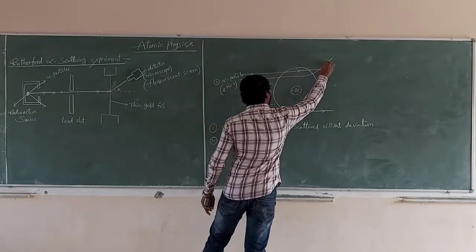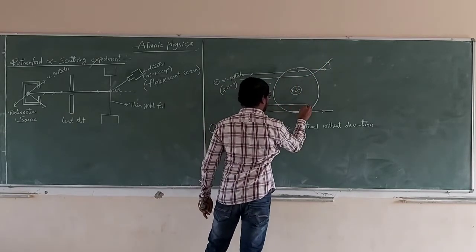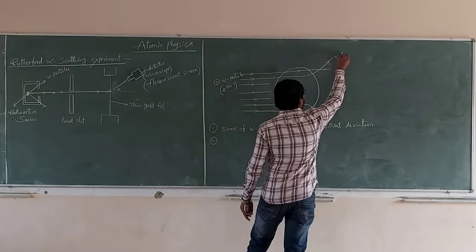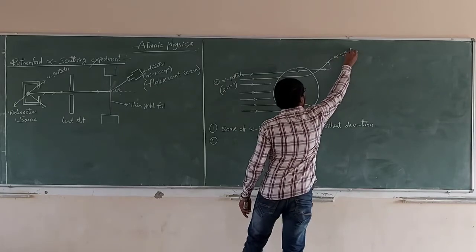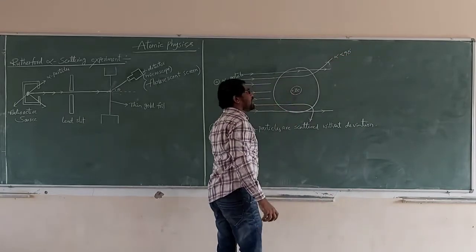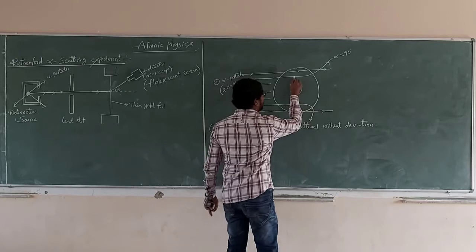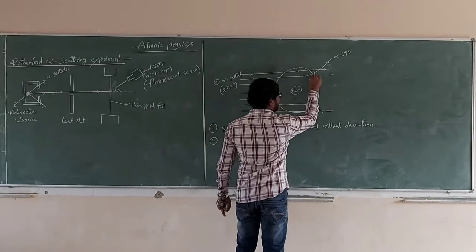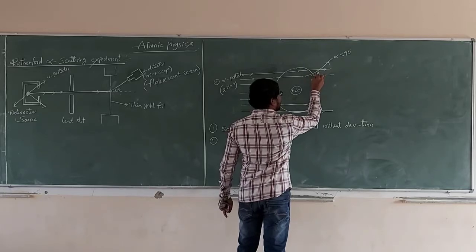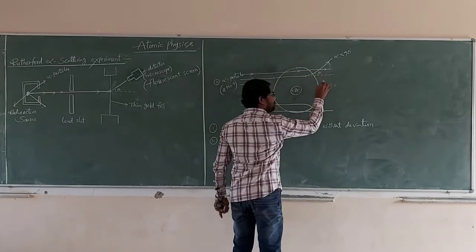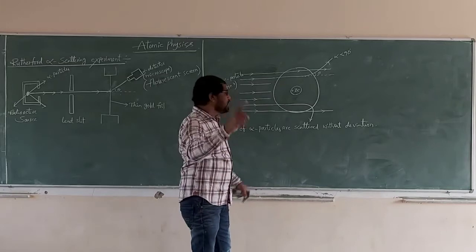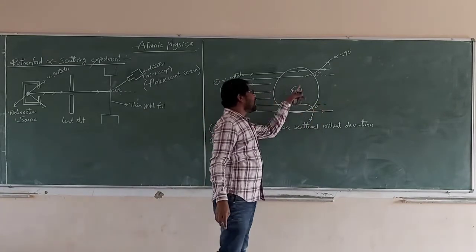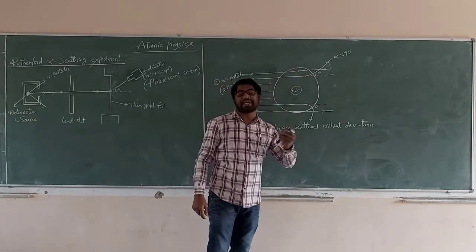Like that, a few alpha particles are scattered less than 90 degrees. How are the alpha particles scattered less than 90 degrees? This is the original direction, and those particles are deviated from the original direction. This angle is less than 90, this is theta. Why are some of the few particles scattered less than 90 degrees?